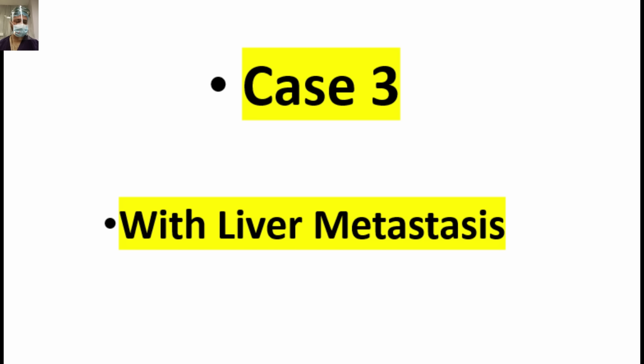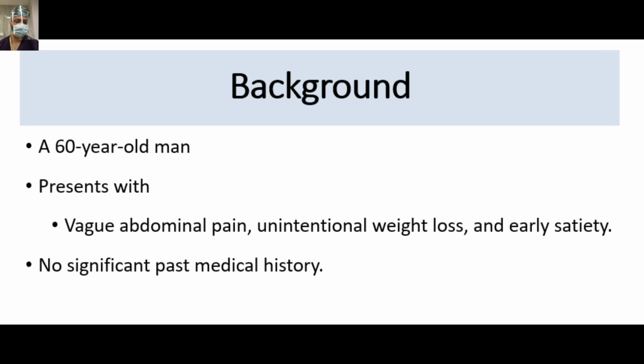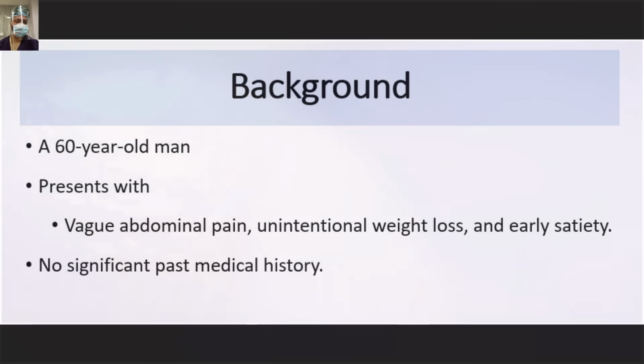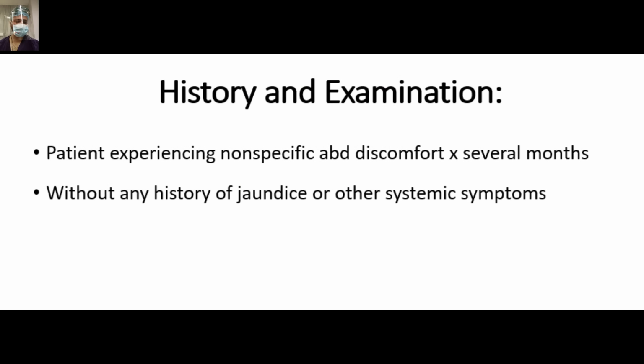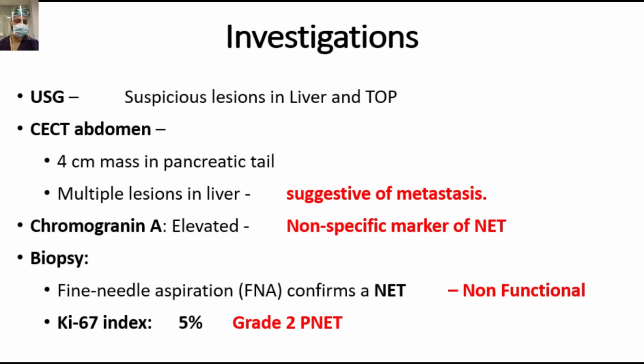Coming to case number 3 now, with liver mets. I hope you can make out the diagnosis with this line only. A 60-year-old man presented with vague abdominal pain, unintentional weight loss, and early satiety. There was no significant past medical history. He also gave a history of this non-specific discomfort, pain for the last several months, without any other positive history of jaundice or upper GI bleed. So we evaluated this patient on ultrasound.